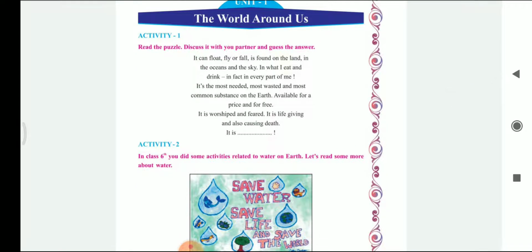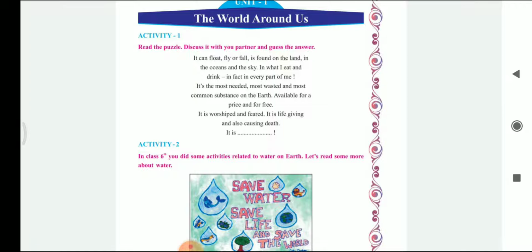It's the most needed, most wanted, and most common substance on the earth, available for a price and for free. It is worshipped and feared. It is life giving and also causing death. It is dash.